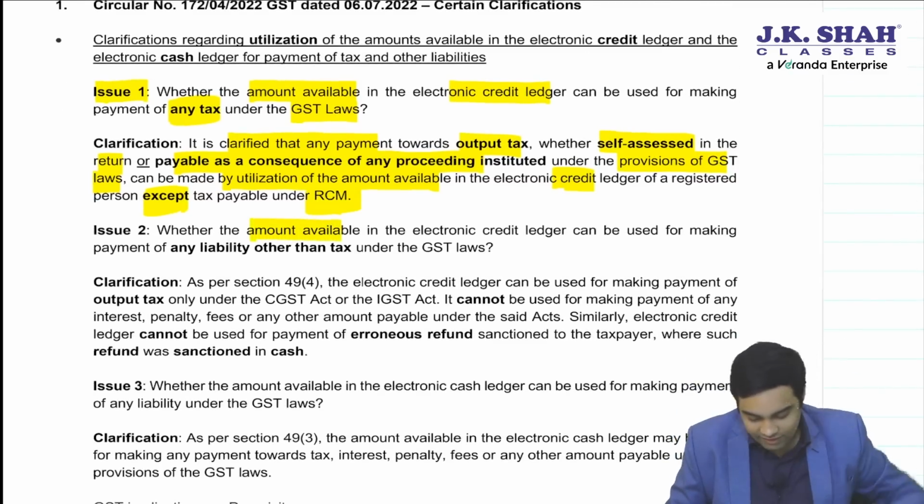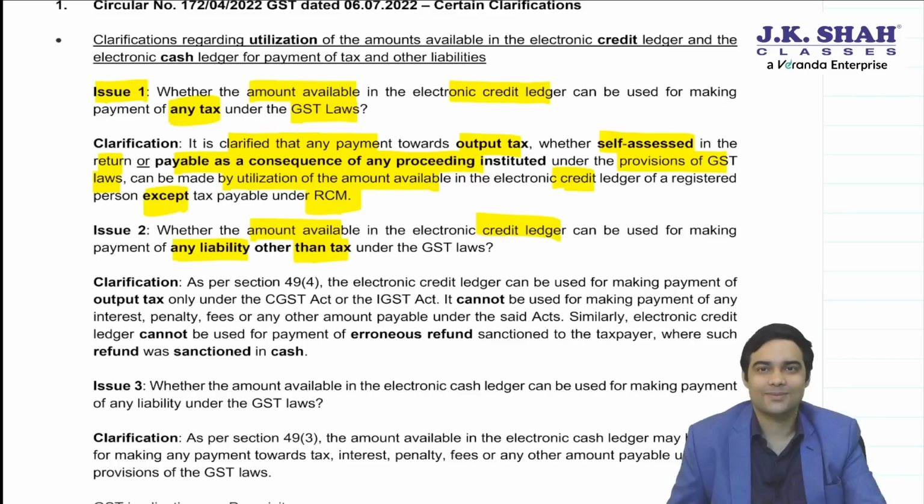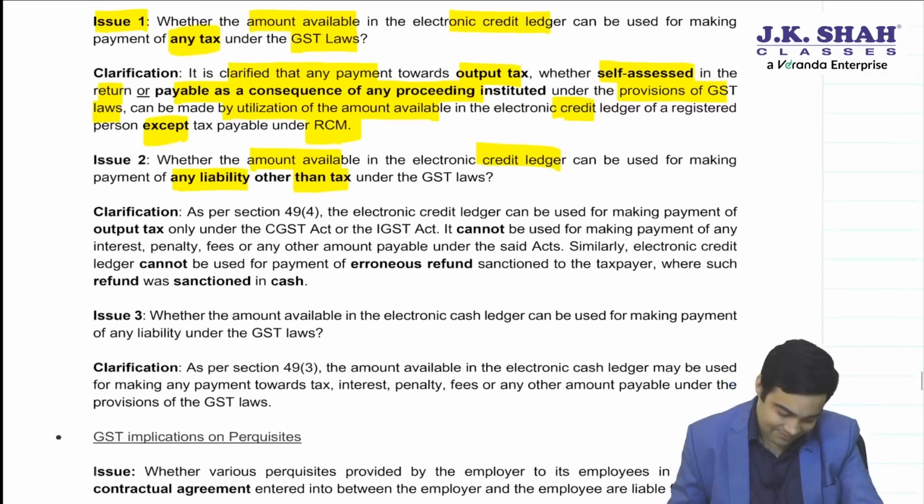Whether amount available in e-credit ledger can be used for making payment of any liability other than tax. E-credit can be used only for making payment of tax. We are already aware of that. Let's see.